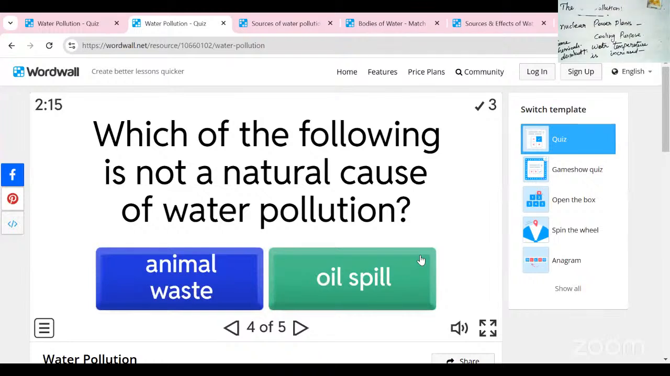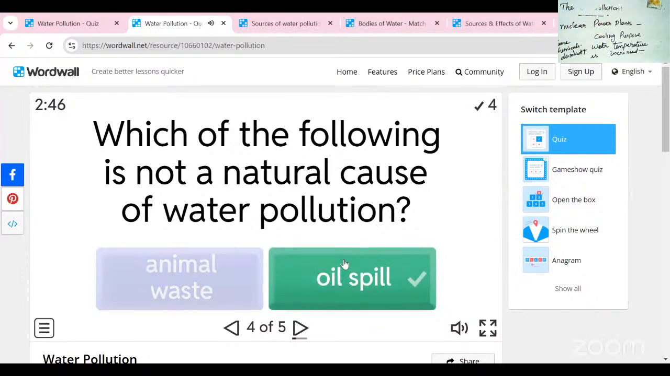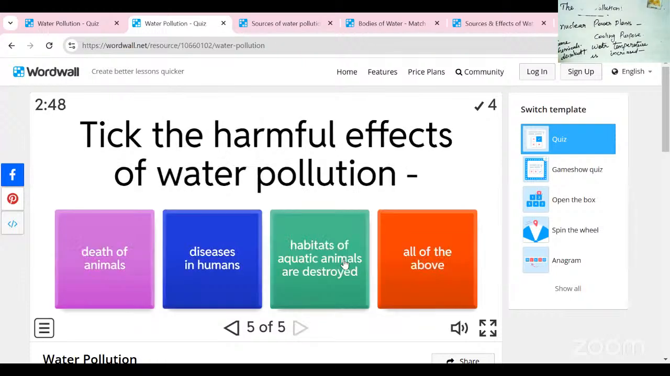Which of the following is not a natural cause of water pollution? Animal waste or oil spill? Natural cause of water pollution means animal waste is one of the organic manure, is it or not? Animal waste or organic manure is not a pollutant. Which one is a pollutant? Yes, correct, very good. Option B is the right answer. Oil spill is the right answer for this question.